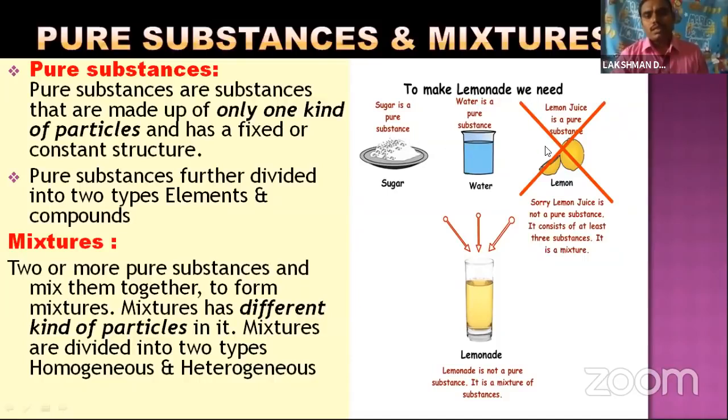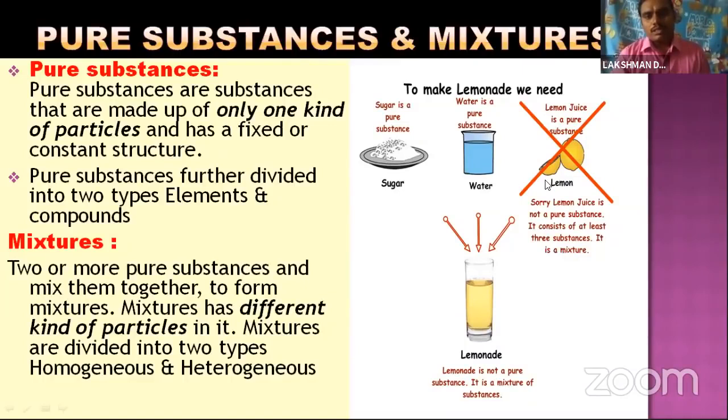Okay, so a simple example: we want to make lemon juice, so we need sugar, water and lemon. In this, sugar is a pure substance, water is a pure substance, lemon is not a pure substance. Why? Because it consists of 2 to 3 different substances, that's why it is not a pure substance.